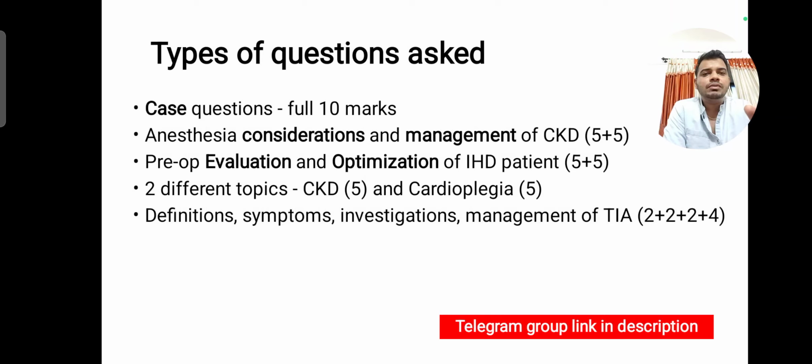There can also be two different topics asked, such as CKD and cardioplegia. You'll need to write for 5 marks for each question. And there are also new types of questions where they are asking like 2 plus 2 plus 2 plus 4. For these kinds of questions, you need to know that you need to answer for the amount of marks that they have asked. So if it is 2 marks, make sure you write it as a 2-mark question only, and need not elaborate so much on it.